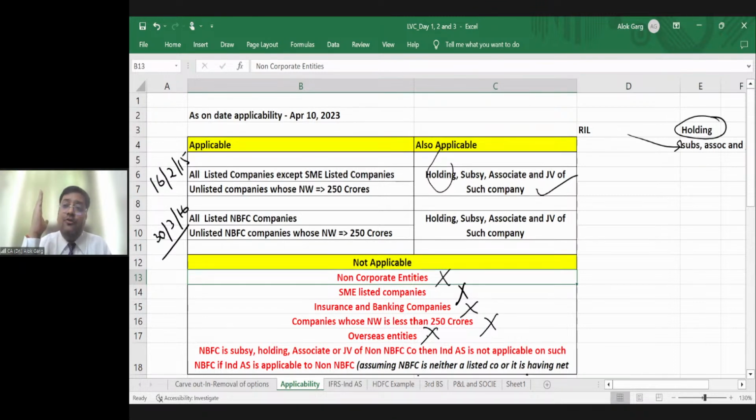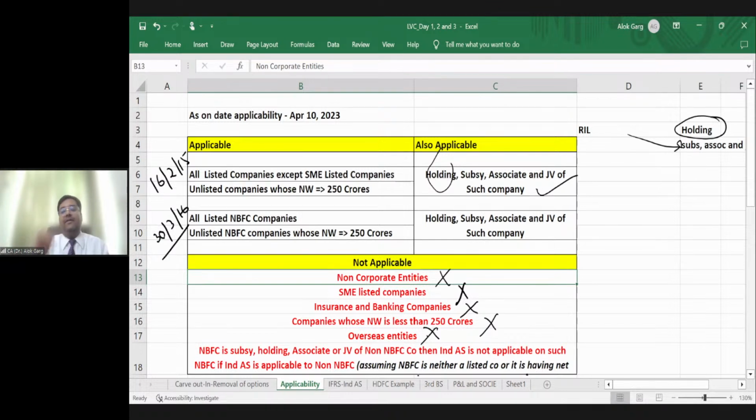And at that time they also had a lot of foreign subsidiaries. So what were their foreign subsidiaries doing? Those foreign subsidiaries were preparing their financial statements as per the local GAAP, let's say USA, Europe, Brazil, whatever. But for Indian consolidation purposes, their financial statements need to be